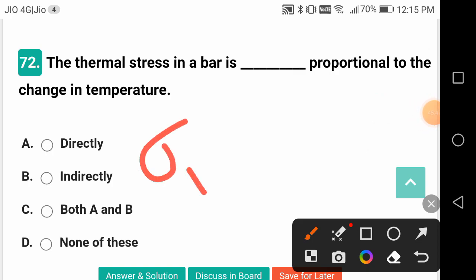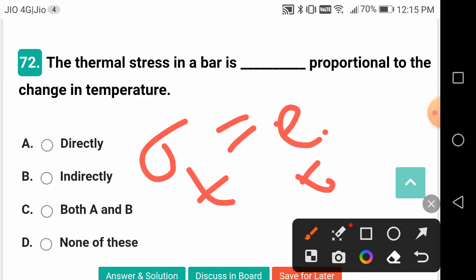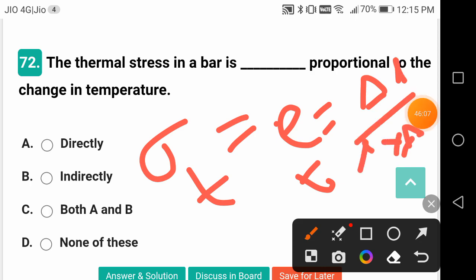So sigma thermal is equal to, okay, so your stress is equal to strain. Thermal strain is equal to how much? Change in length by original length into delta T. Okay, friends.